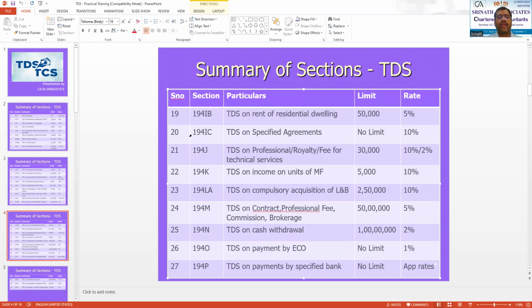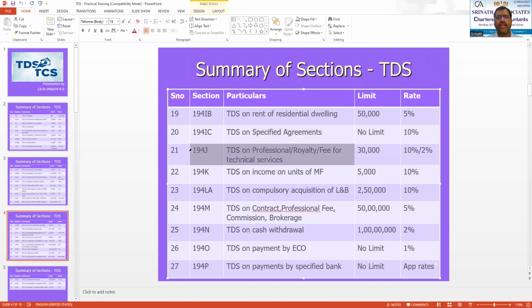Then comes your section 194IC, TDS on specified agreements. Specified agreements, or you can also call them joint development agreements. Generally, we have section 45 subsection 5A in income from capital gains, which deals with the same concept. If a person is making any payment on specified agreements, that is joint development agreements, without any limit, TDS has to be deducted at the rate of 10%.